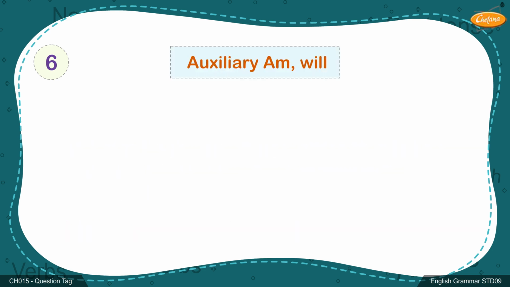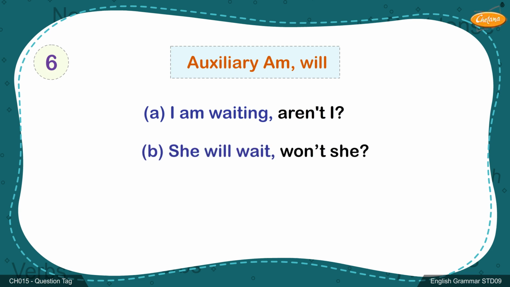6. The auxiliaries in the question tags for am and will. Example A. I am waiting, aren't I? B. She will wait, won't she?